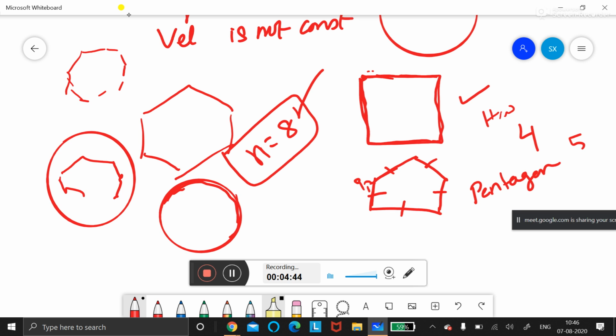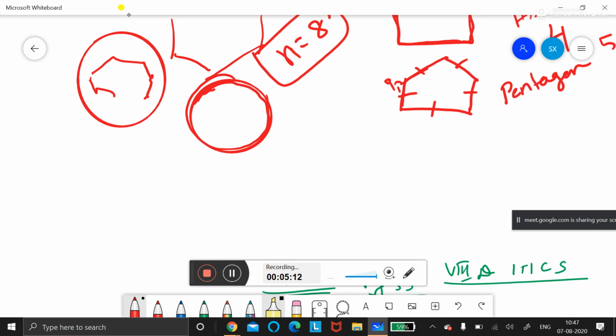So in a circle, what happened? Every second the direction is changing. See, for example, suppose you take a stone. Don't do that, okay? But I'm just telling you, you can do it when there is nobody around. Take a stone, tie it to a thread and rotate it in a circular path. You have done that while playing, correct? So when you do that, what will happen? The stone moves in a circular path.